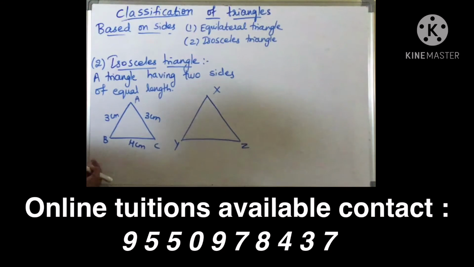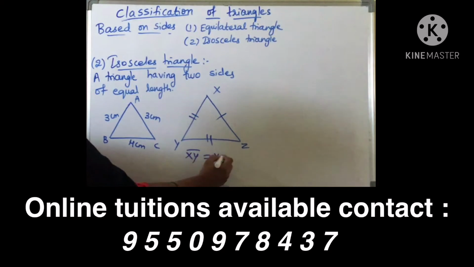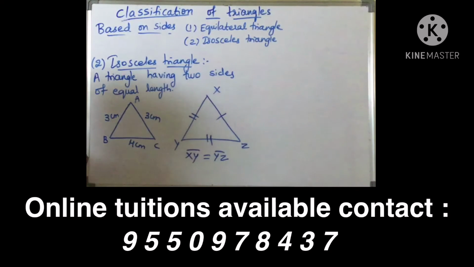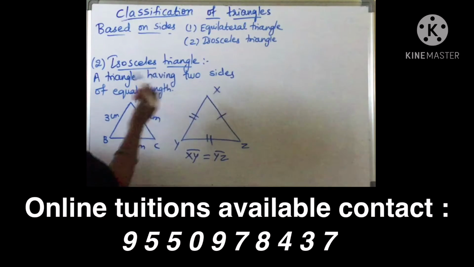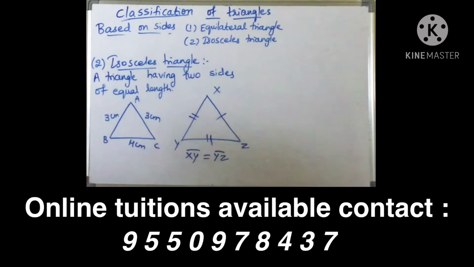Here in general you can write, suppose X, Y, Z. So any two sides children, it is not compulsory only these two. If I take this and this, here these two sides are equal and this is not equal. So here in this XY is equal to YZ. Right? XY is equal to YZ. So here two sides are equal, then we call it as isosceles triangle. Triangle having two sides of equal length.